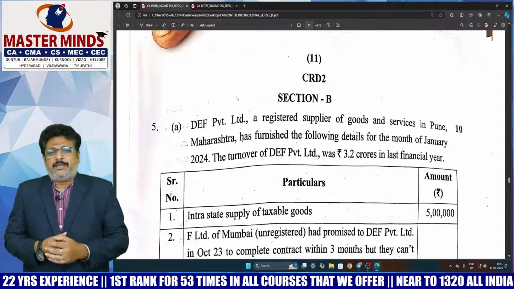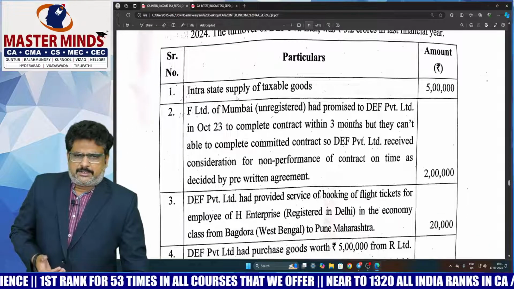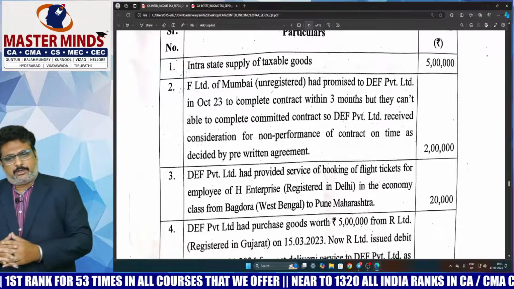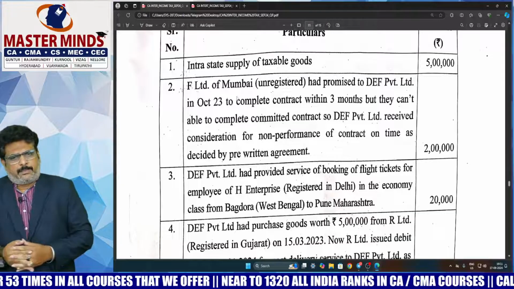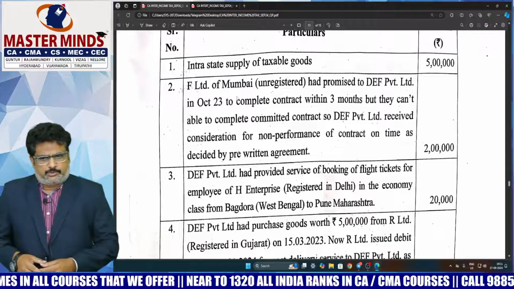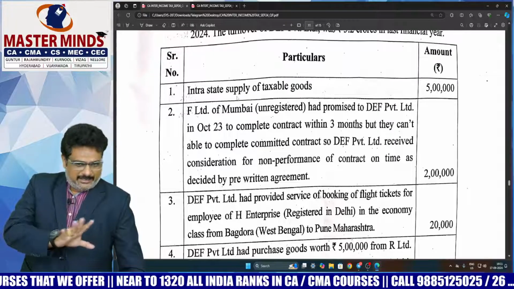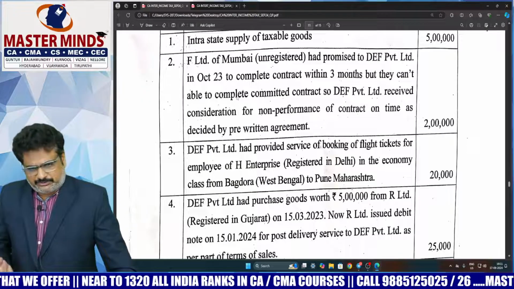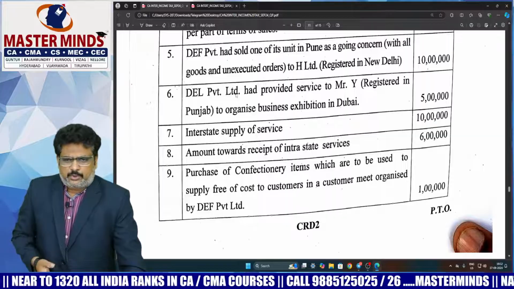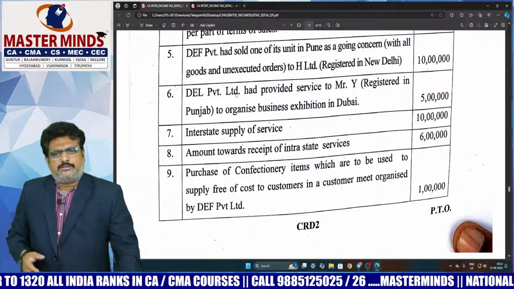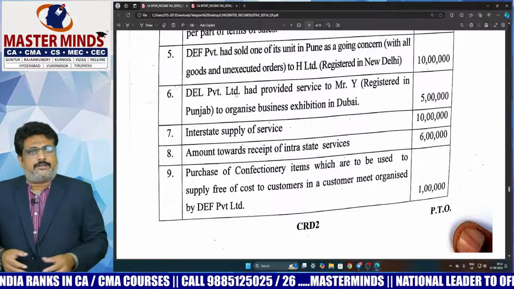So this is Section B, 5A, 10 marks, which is a compulsory question. Generally, this question, in my opinion, was a moderate question. But the student should have the knowledge of ITC, as well as a little bit of garnish was given by the exemptions chapter and debit notes. And 17.5 blocked credits. So all these are actually mixed in this particular question.